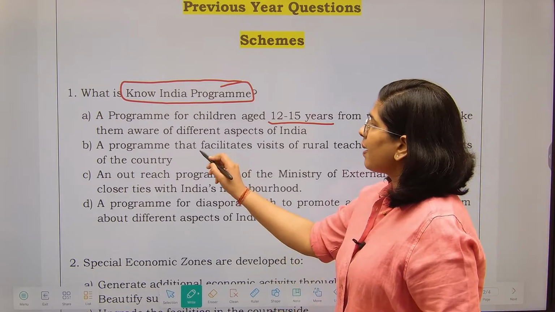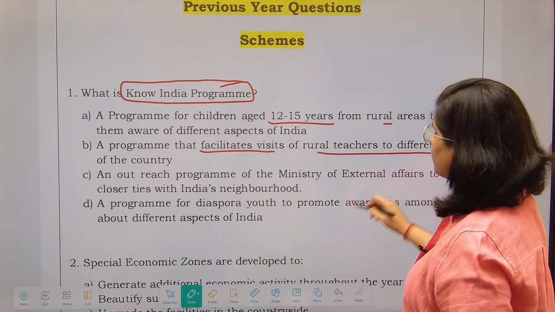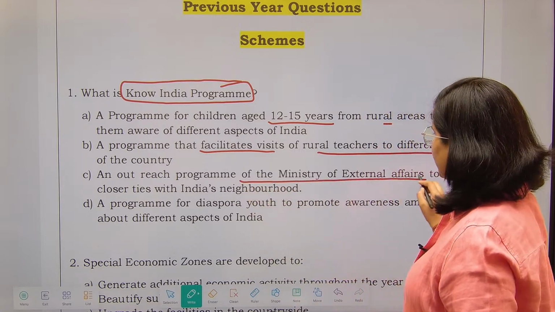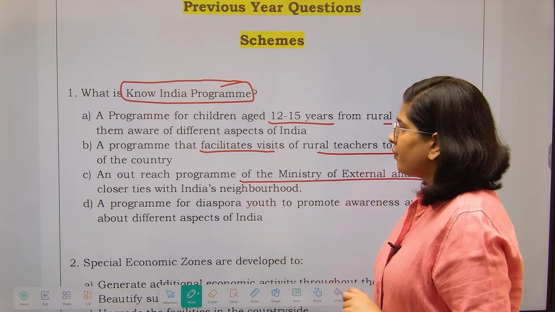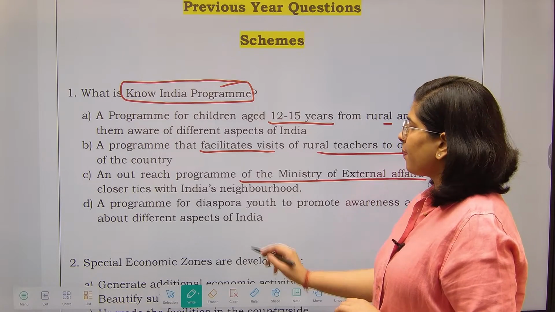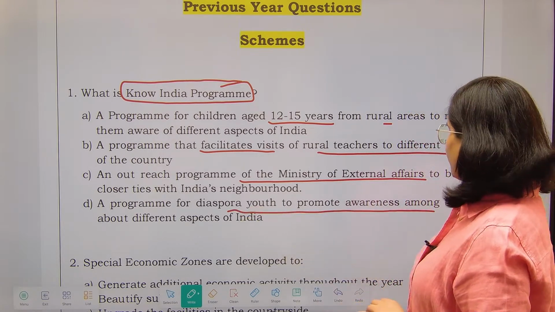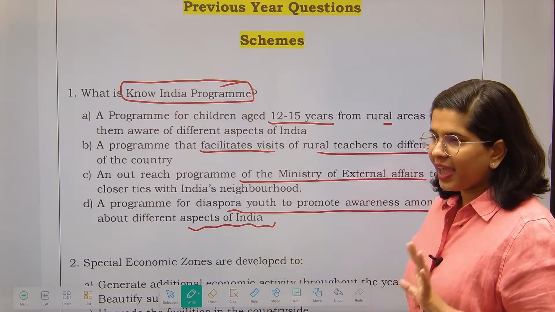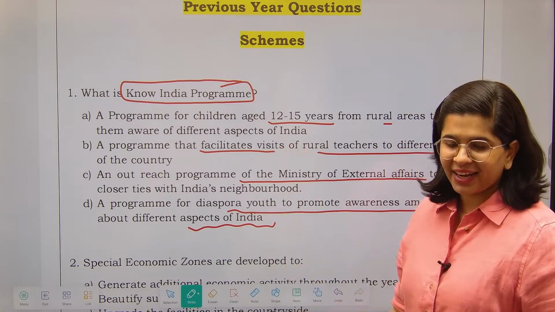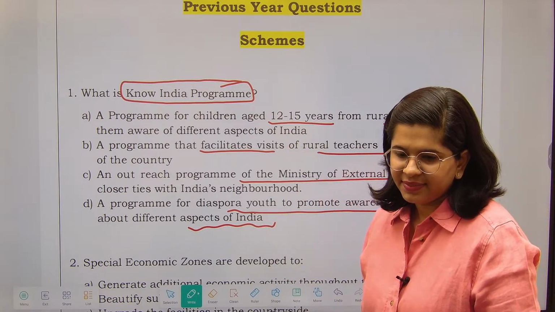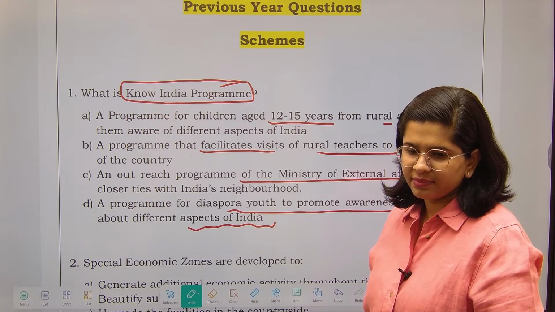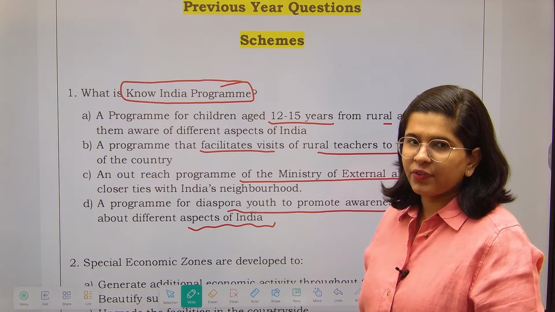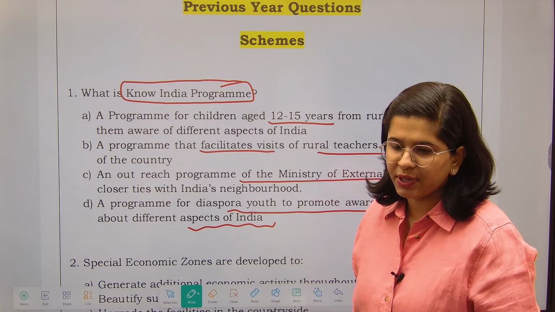Next is a program that facilitates visits of rural teachers to different parts of the country. Then, an outreach program of the Ministry of External Affairs to build closer ties with India's neighborhood. And next is a program for the diaspora youth to promote awareness among them about the different aspects of India. Now, can you please tell me which one is the correct answer? Which one of the following is the correct answer as per you guys?